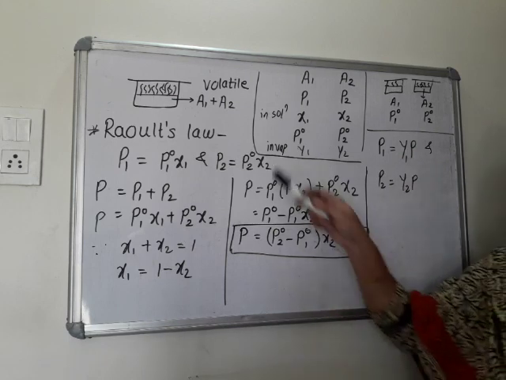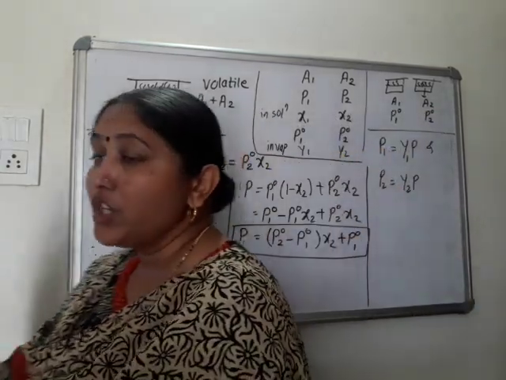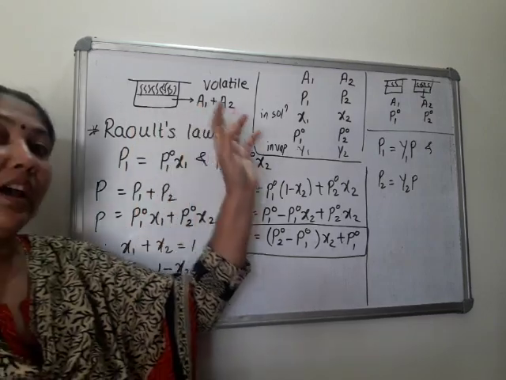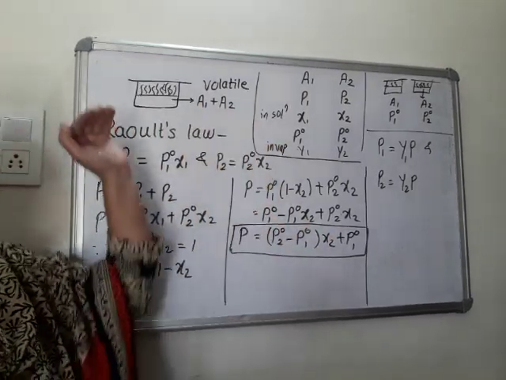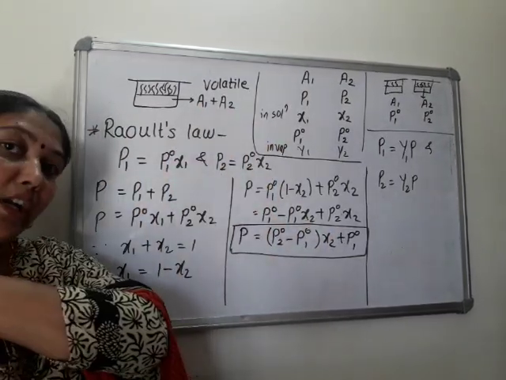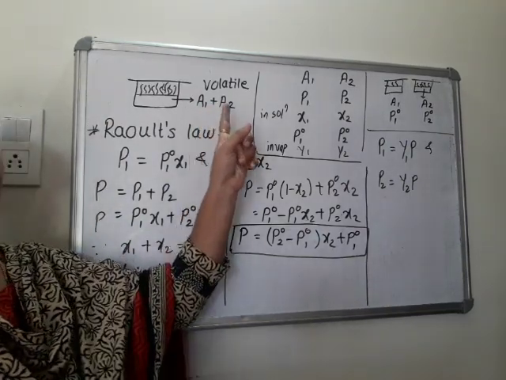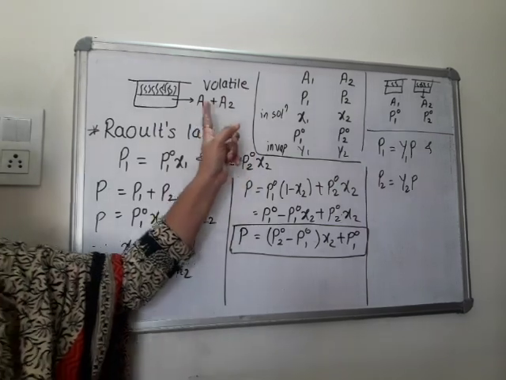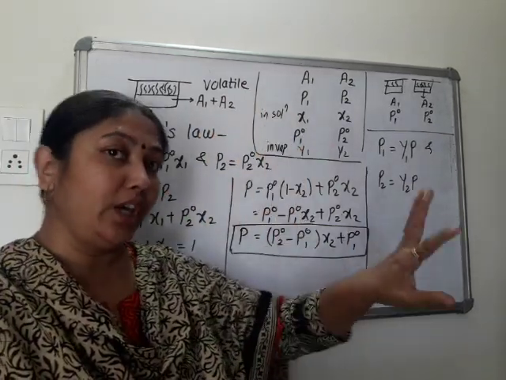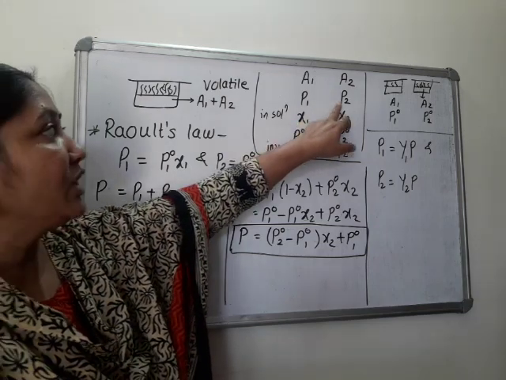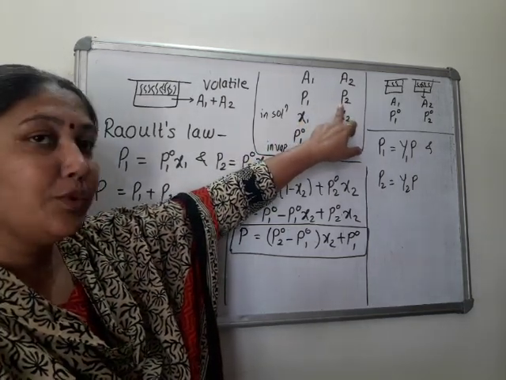See, here we have considered a mixture of two volatile components A1 and A2. Both are volatile, both are converted into vapor phase. So, some pressure is exerted due to A1, some pressure is exerted due to A2. Pressure exerted due to A1 is P1 and pressure exerted due to A2 is P2.